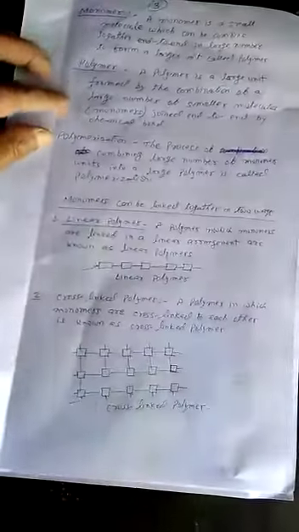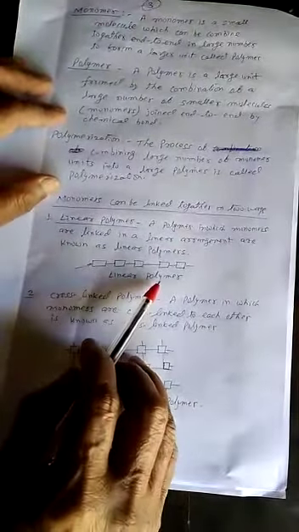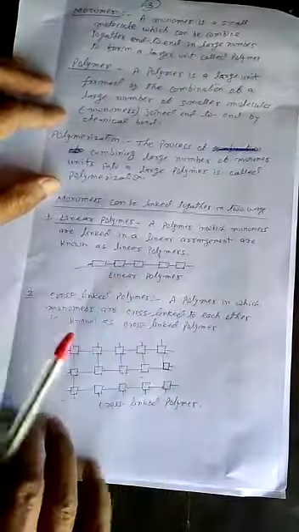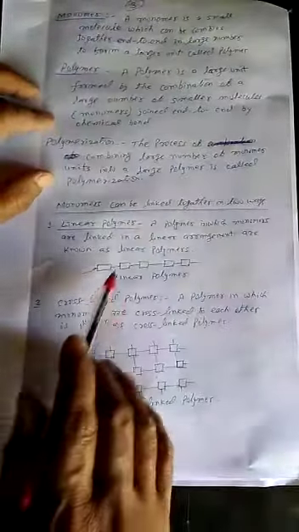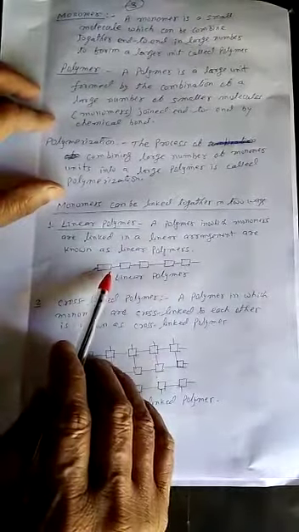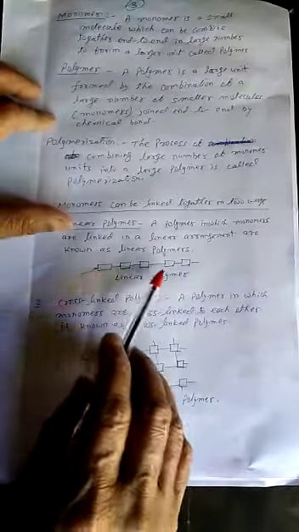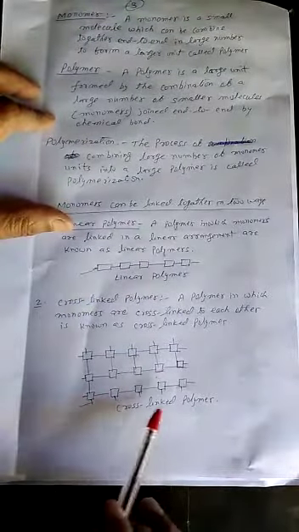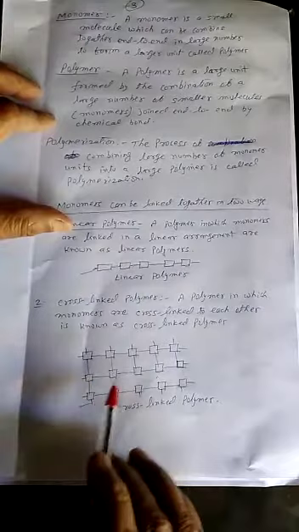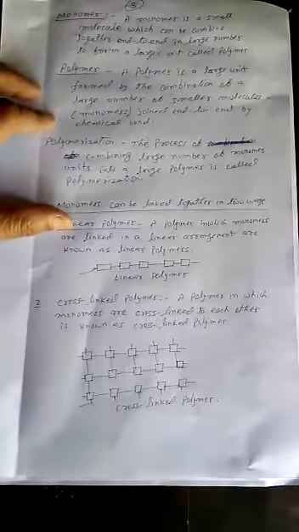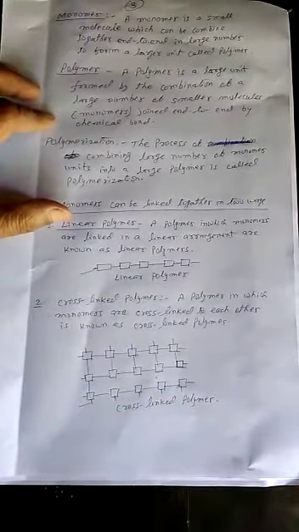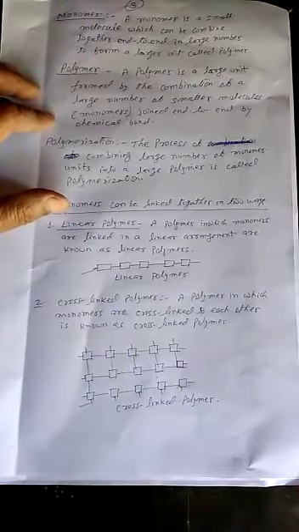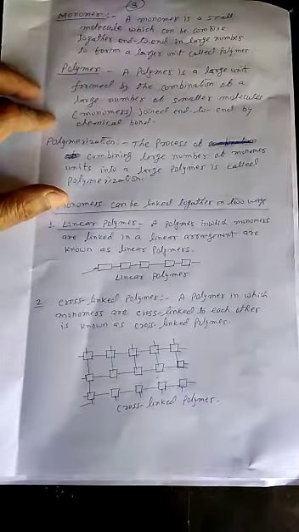Now there are two types of polymers. One is the linear polymer. In the case of a linear polymer, monomers are joined in an end-to-end fashion. Monomers are arranged here or joined here in an end-to-end fashion, and in the cross-linked polymer, monomers are joined or cross-linked. In the next video, we shall read in detail about different types of synthetic fibers, their advantages and disadvantages.